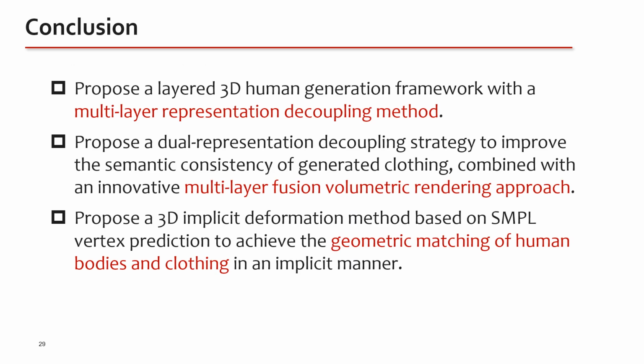Finally, I will summarize our work. We propose a layered 3D human generation framework with a multi-layer representation decoupling method. We propose a dual representation decoupling strategy to improve the semantic consistency of generated clothing, combined with an innovative multi-layer fusion volumetric rendering approach. We propose a 3D implicit deformation method based on SMPL vertex prediction to achieve the geometric matching of human bodies and clothing in an implicit manner.